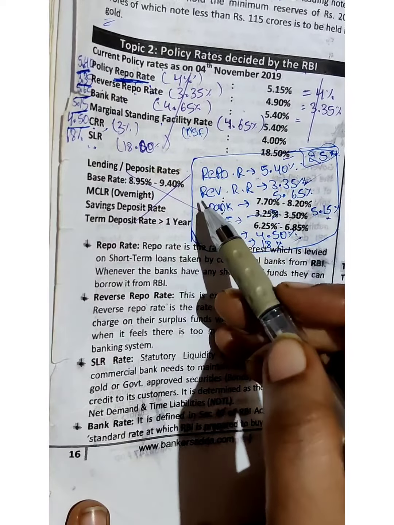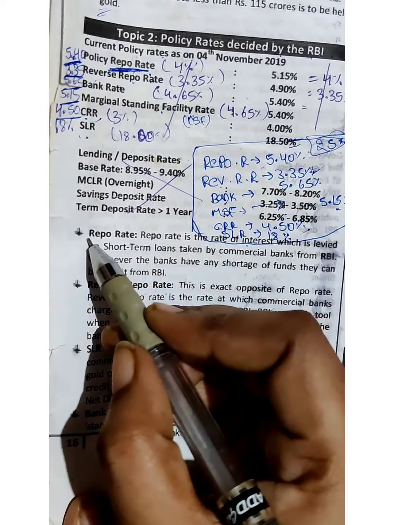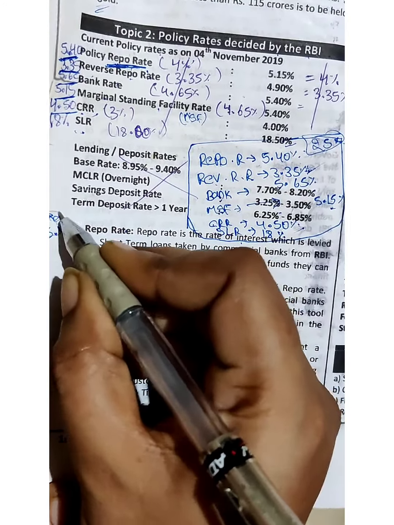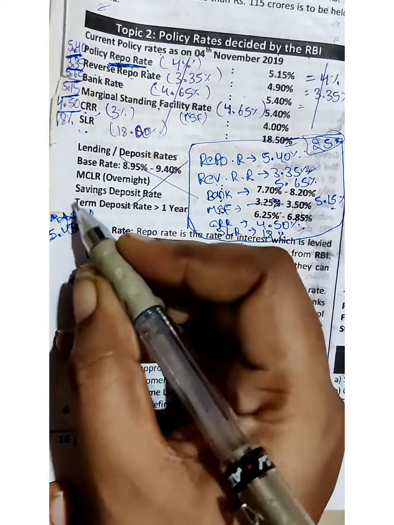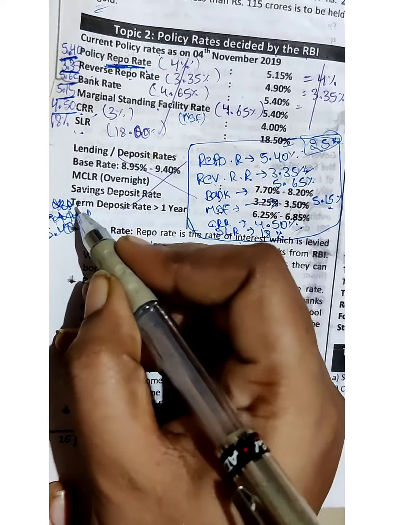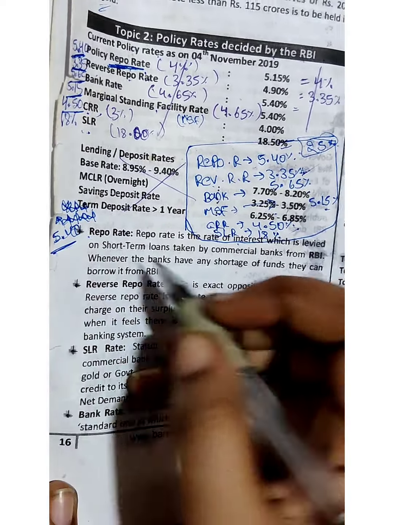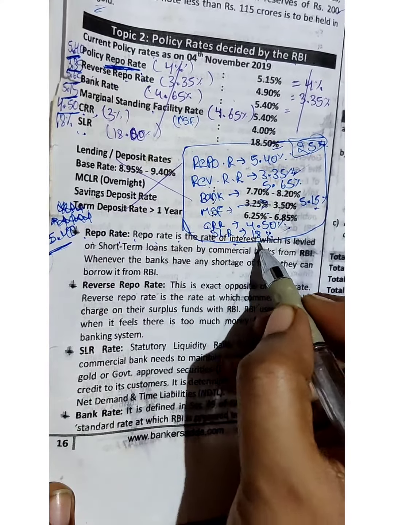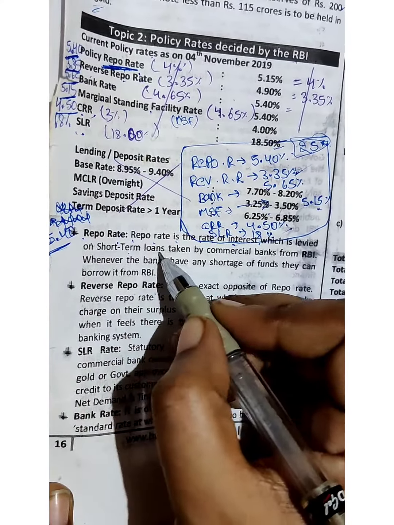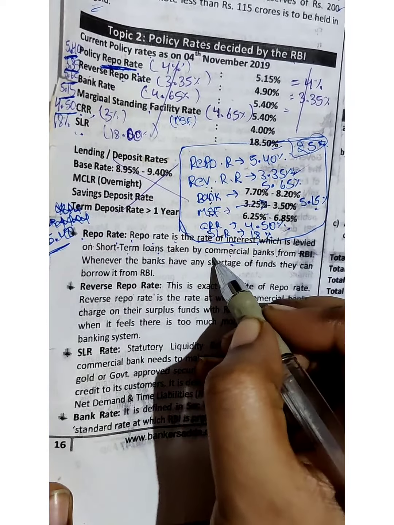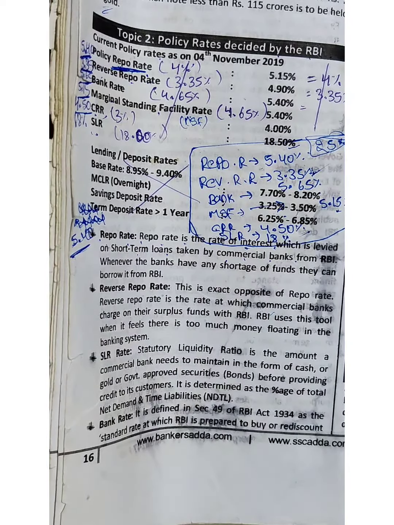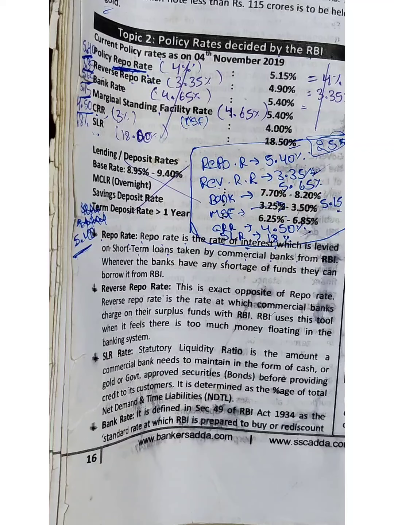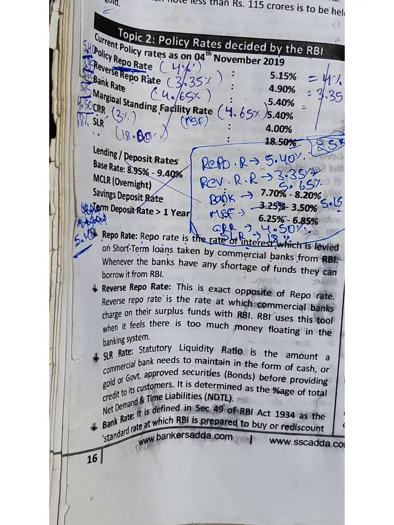Now let's go through each and every rate. The first one is the repo rate, 5.40%. This is very important, that's why I mentioned it and read it many times. So what is the repo rate? The repo rate is the rate of interest levied on short-term loans taken by the commercial banks from the RBI. For that purpose the repo rate is considered. The present repo rate is 5.40.